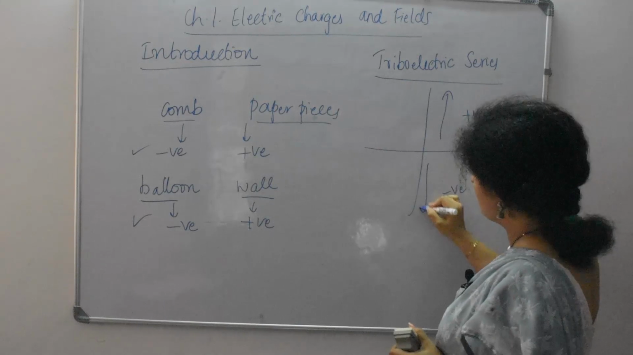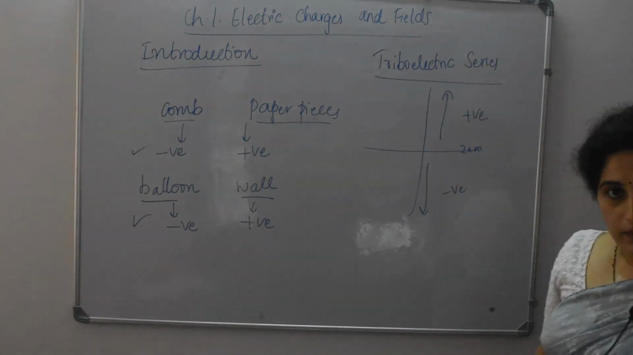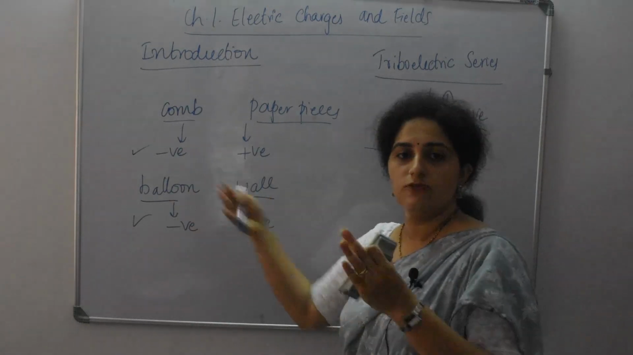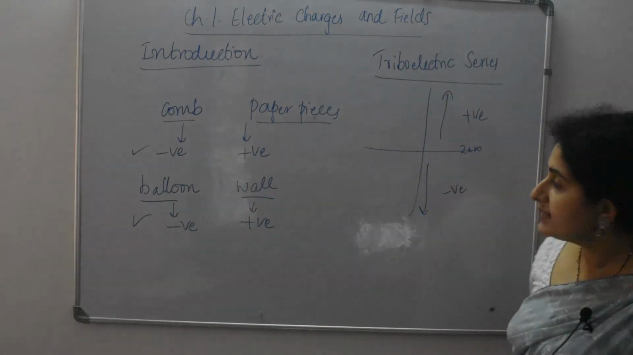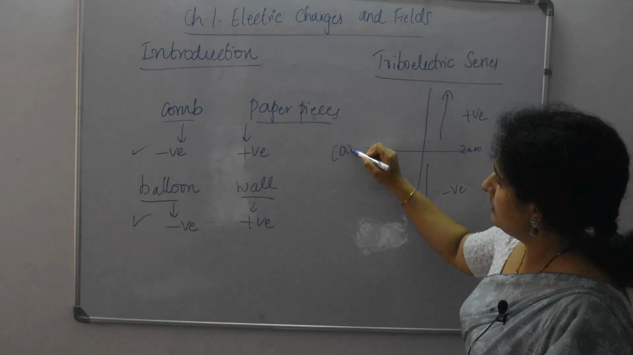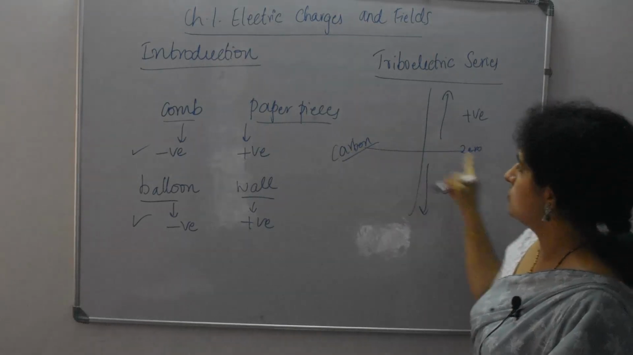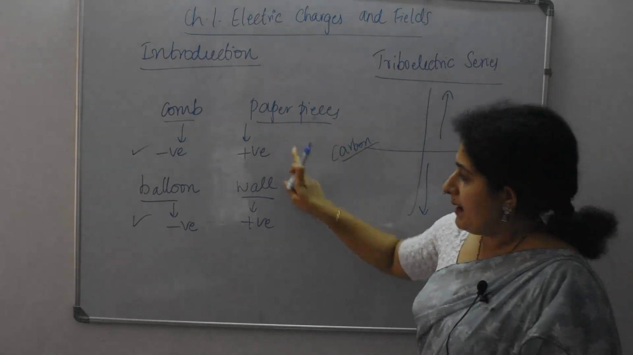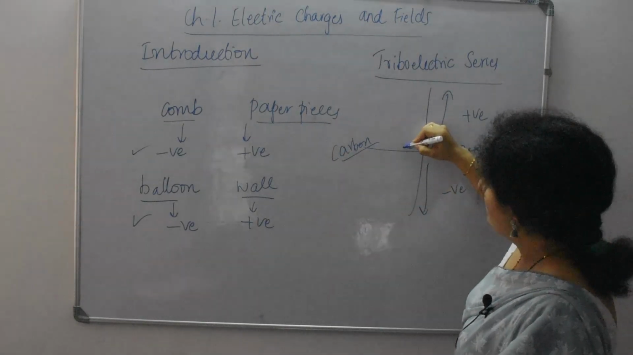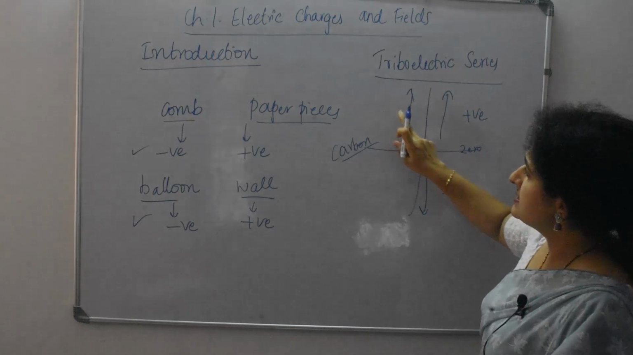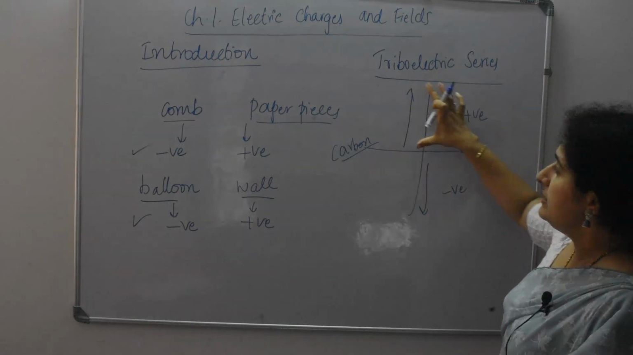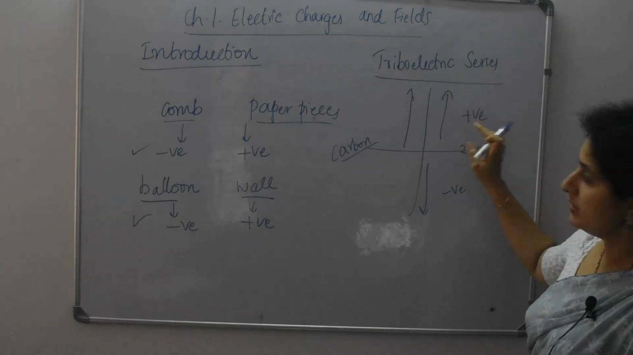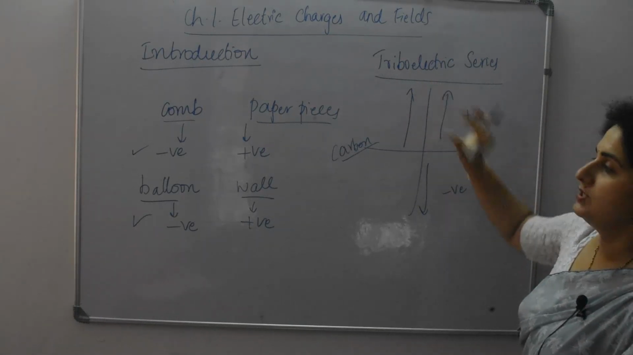So many investigations were done based on this polarity, that is, whether it is positive or negative charges. Under that, this is carbon, okay? Carbon will have 0, it is neutral. Now, these paper pieces, wall and all those different materials come under this category, okay? They will always have positive charges. This always will have positive charge.